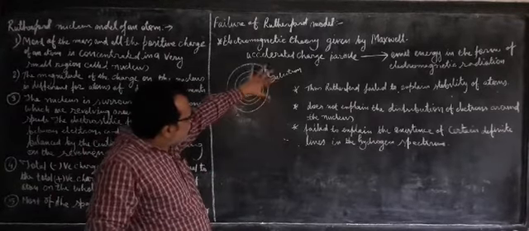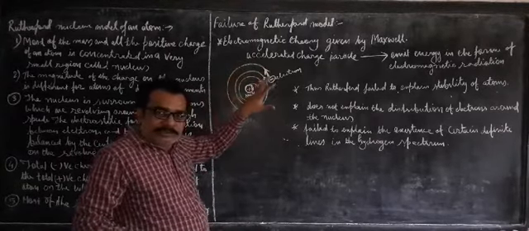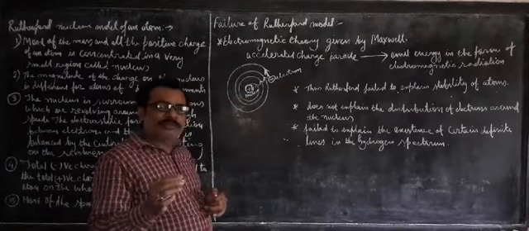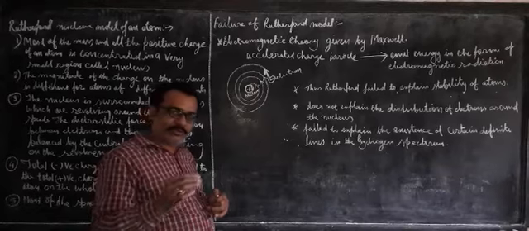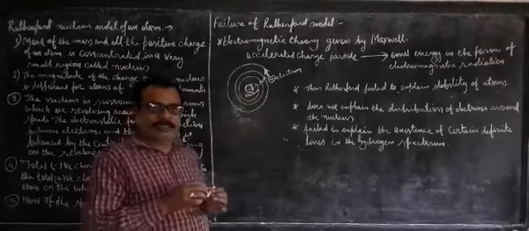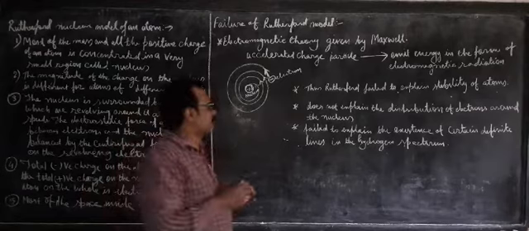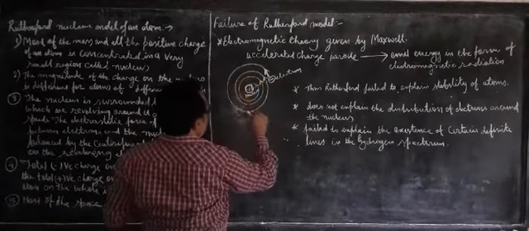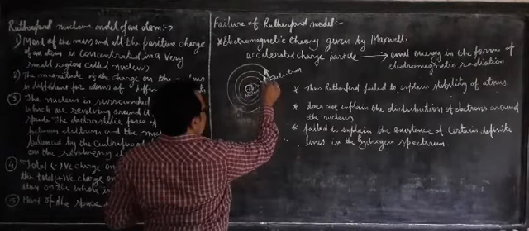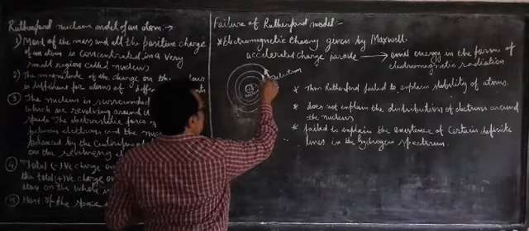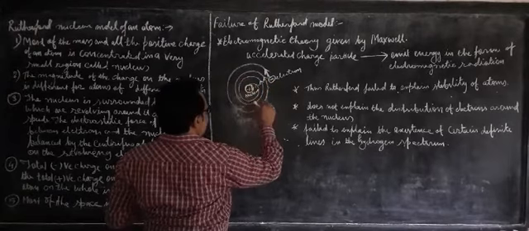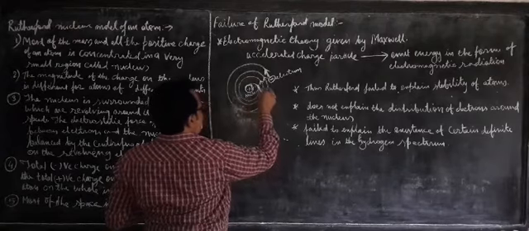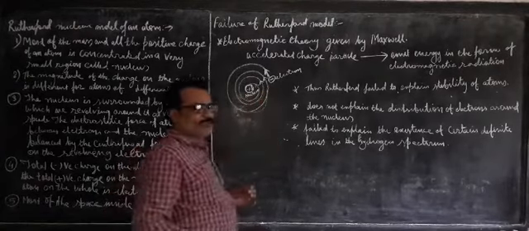Due to acceleration, this electron will lose its energy. When it loses its energy, it will come closer to the nucleus. Every moment, this electron will come closer to the nucleus. You see that it is revolving around the nucleus, and after losing energy it comes a little bit closer, again it loses energy, comes a little bit closer, and ultimately it will fall into the nucleus. It will touch the nucleus.